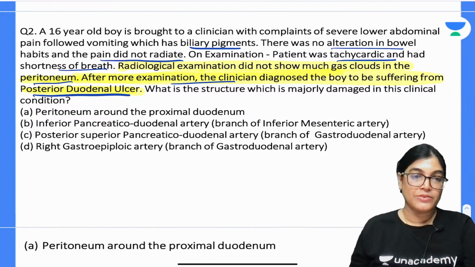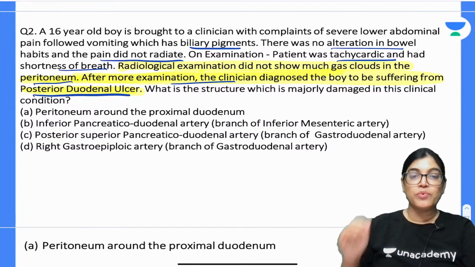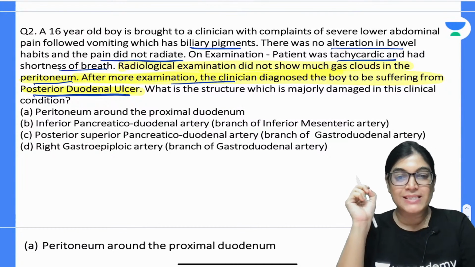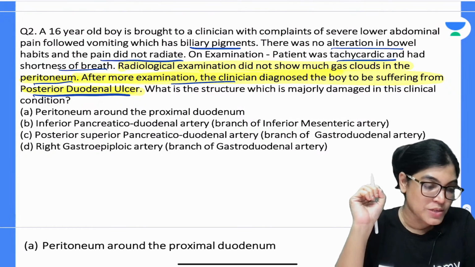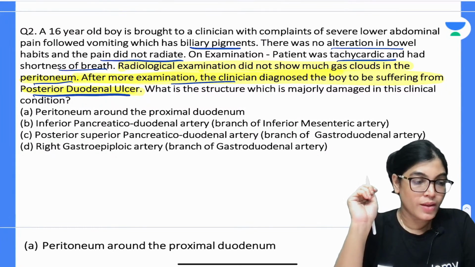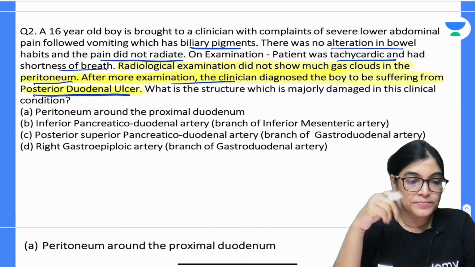So my dear aspirants, we have got 4 options and you have to tell me which is the best correct answer for this MCQ. 4 options. All the best to everyone.